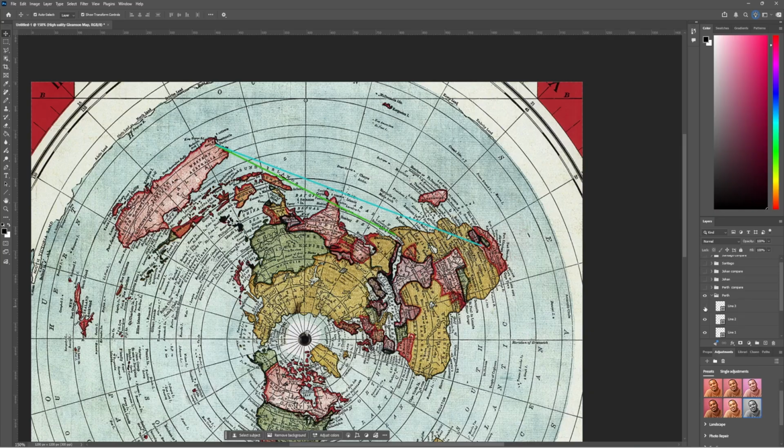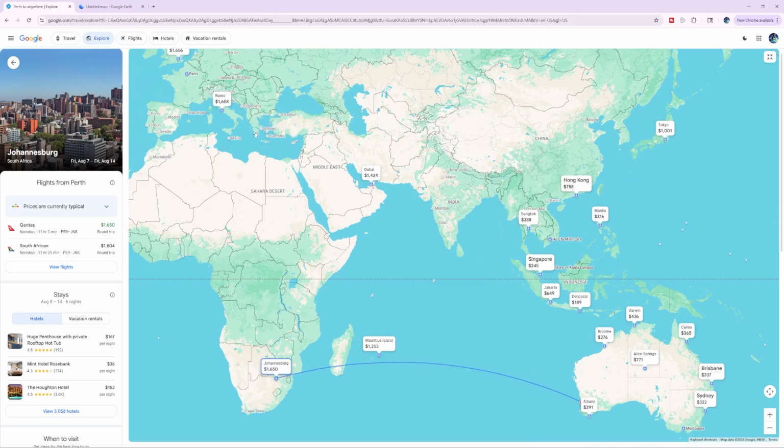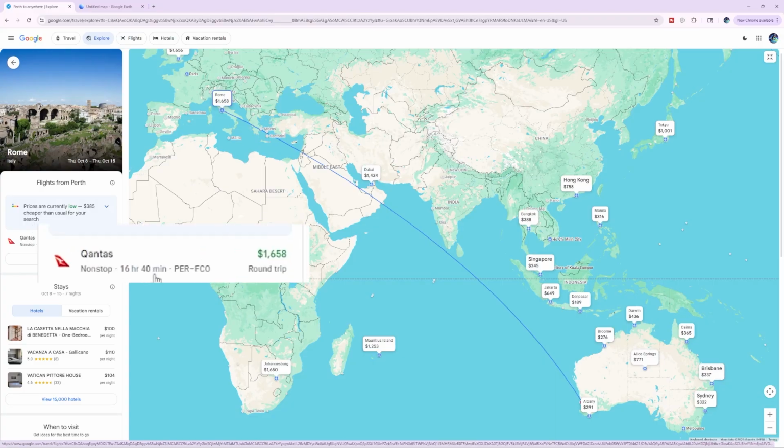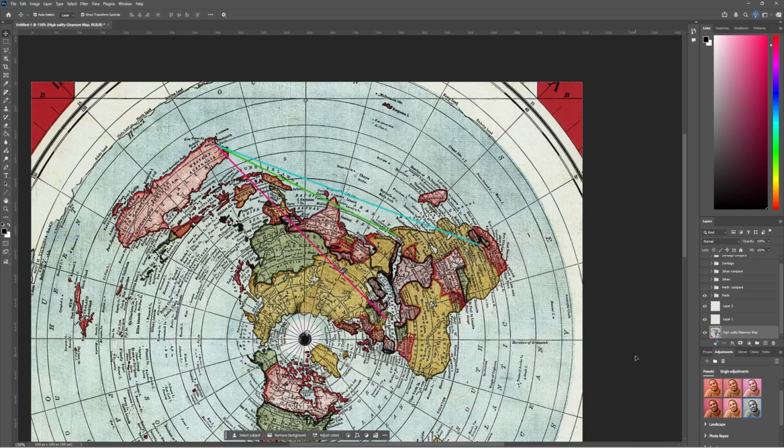And if we look at those flight paths on a Gleason's map, Dubai is measurably closer to Perth than Johannesburg. Yet they're the same flight time. Now, just for giggles, let's look at Perth to Rome. That is a 16-hour and 40-minute flight. And if we look over at the Gleason's map, it looks like it's closer than Johannesburg.